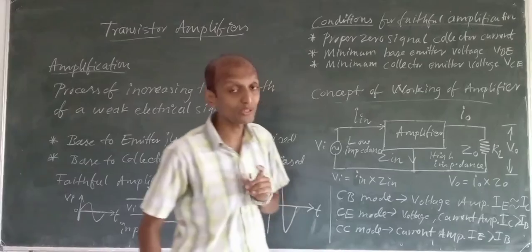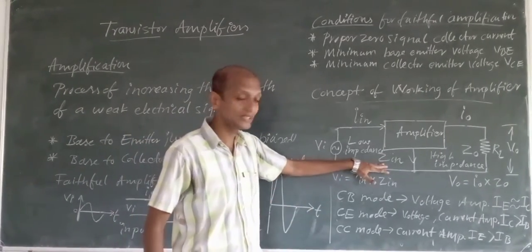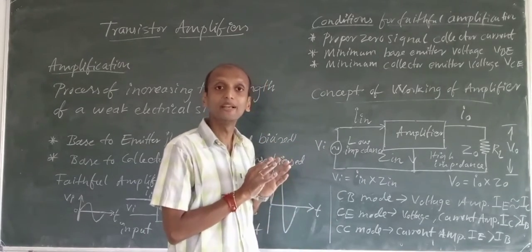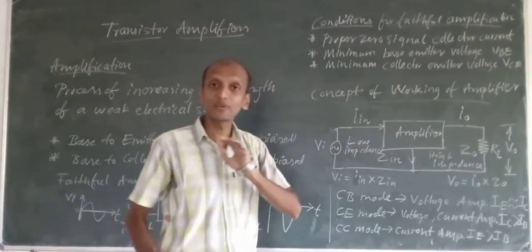Z out, they call it. The impedance is represented as Z. So Z in is low, Z out is high. This is how we will be going to do it. Low input impedance and high output impedance we will consider.